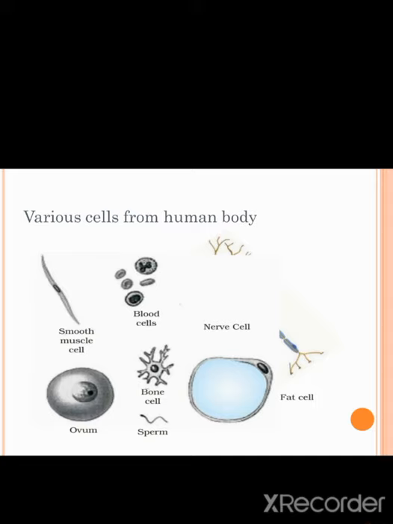Each living cell has the capacity to perform certain basic functions because there is a division of labor in a multicellular organism such as human beings. Now you can ask, why are cells called the structural and functional unit of life? Because the division of labor and the building blocks of an organism start from the cell. So we can say that cells are the structural and functional unit of life.